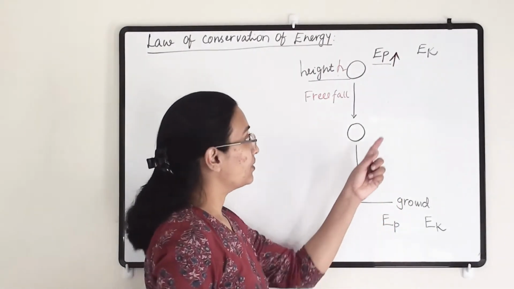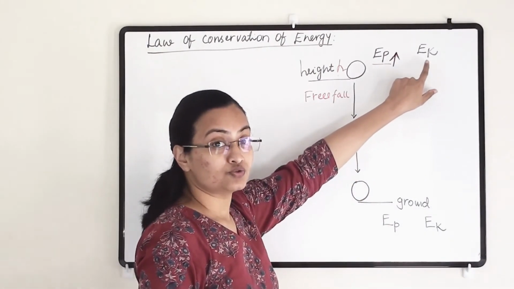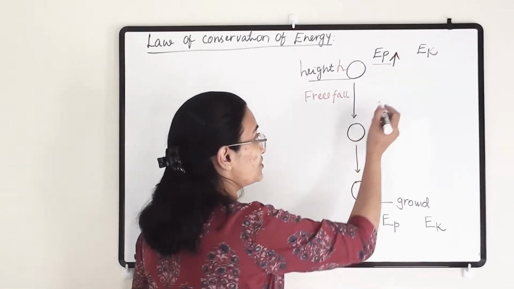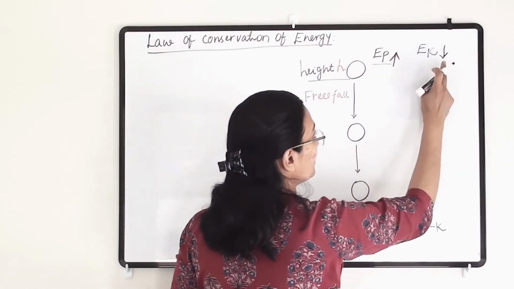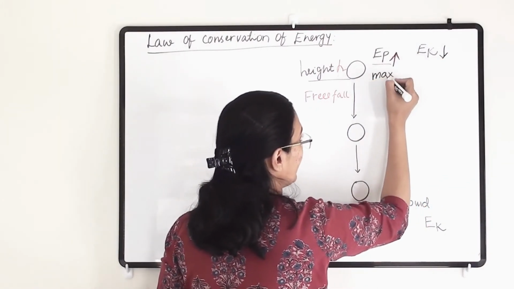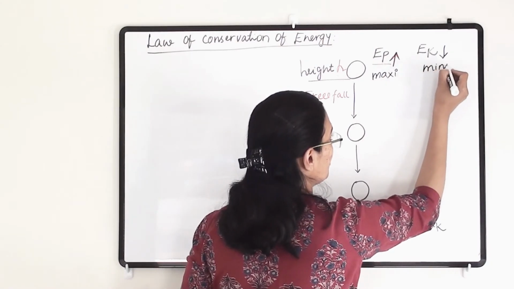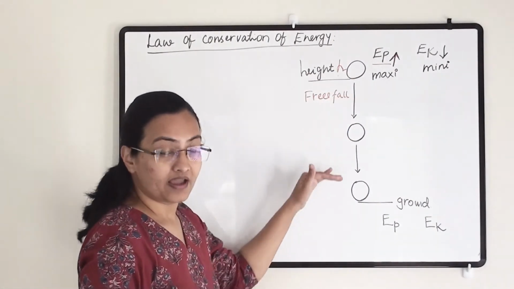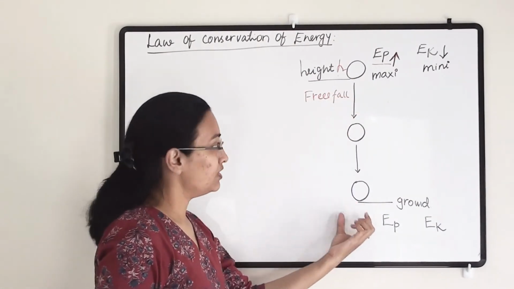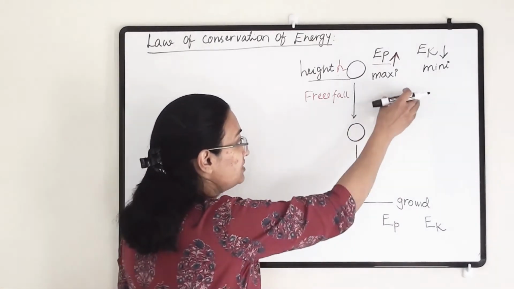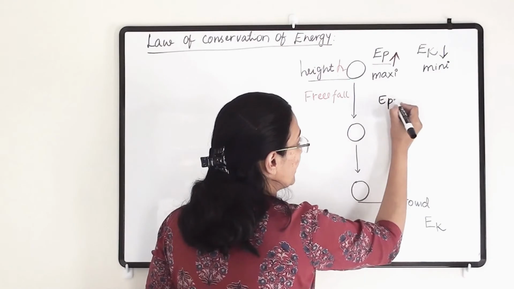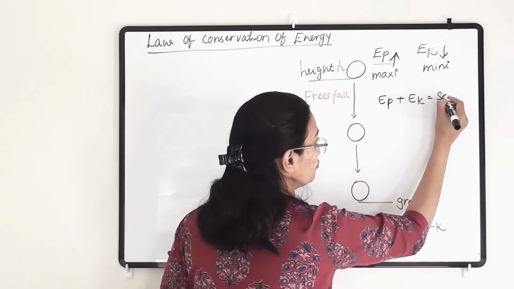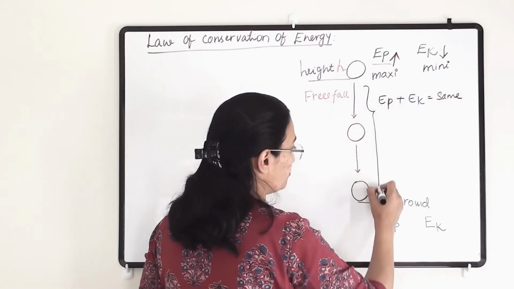But at the same time, when we are talking about the kinetic energy, it is still at resting position, as its fall has not started. So its kinetic energy is minimum at this level. So potential energy is maximum and kinetic energy is minimum at this level. Now once it starts to fall and is coming towards the ground, it is free fall, and at all times the sum of the potential and kinetic energies will remain the same throughout the distance as it comes from top to bottom.